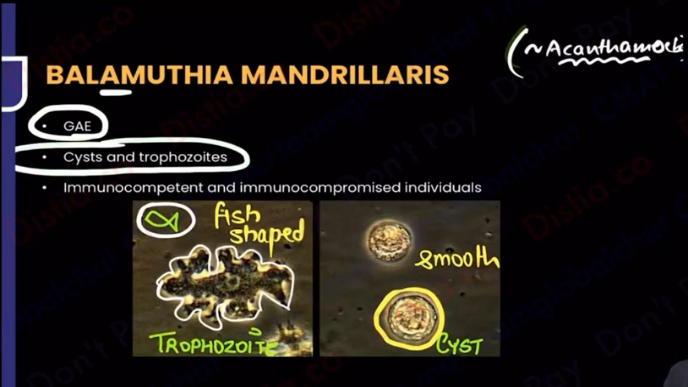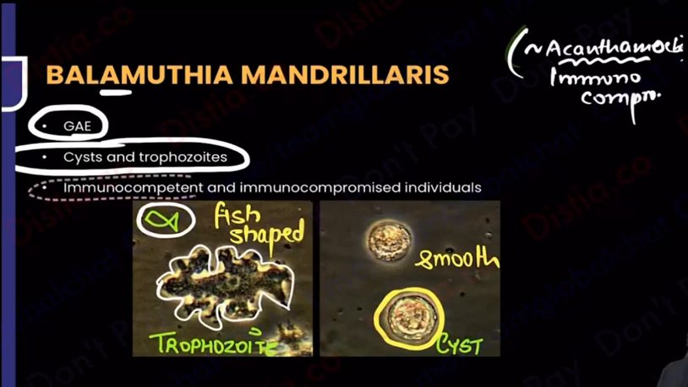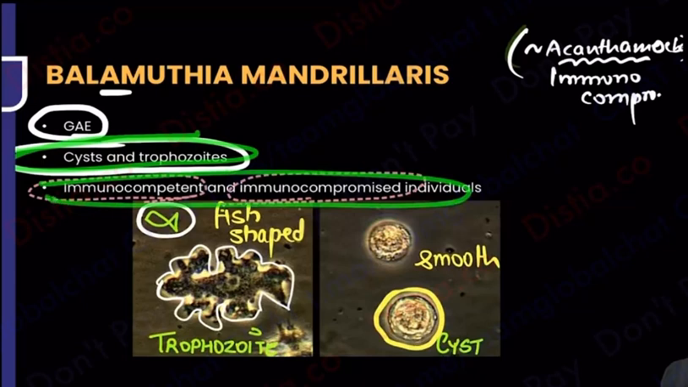One more thing. Do you remember acanthamoeba was only occurring in immunocompromised states? Only in immunocompromised states, whereas Balamutia can occur in both situations, in a normal immunocompetent person also and in an immunocompromised person also. Clear? So microscopically it will look different, clinically the patient may look different. I've done one clinical difference and I've done one microscopy difference.